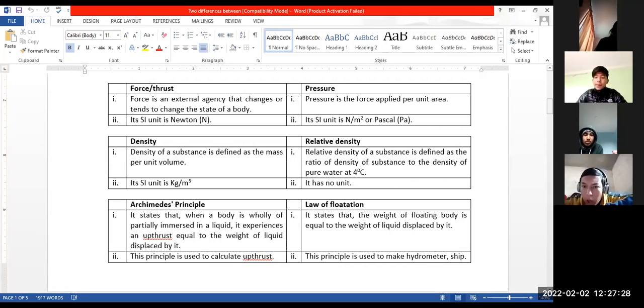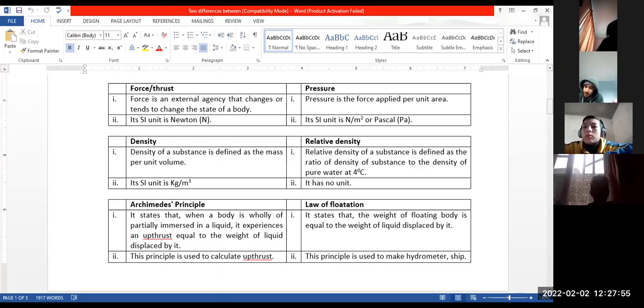You should remember that. And next are the differences between density and relative density. This is also a frequently asked question, asked many times. What is density? Density of a substance is defined as the mass per unit volume. But the relative density of a substance is defined as the ratio of density of the substance to the density of pure water at 4 degrees Celsius. This is the relative density.